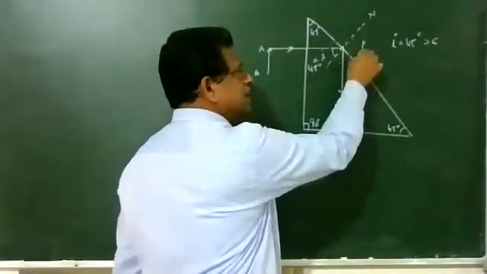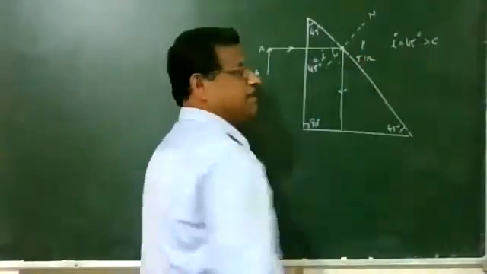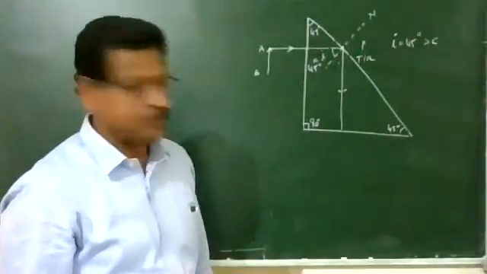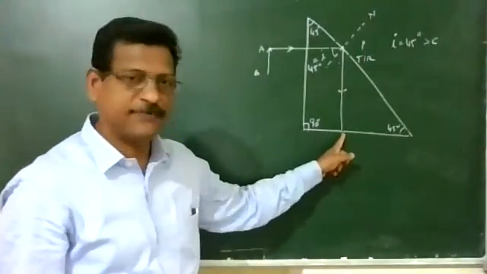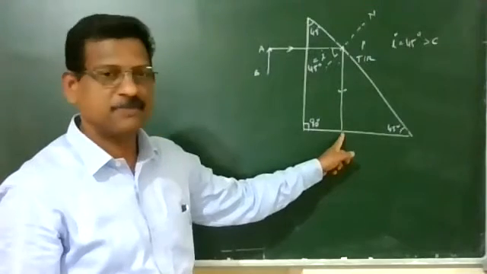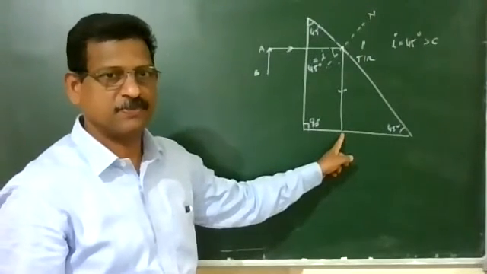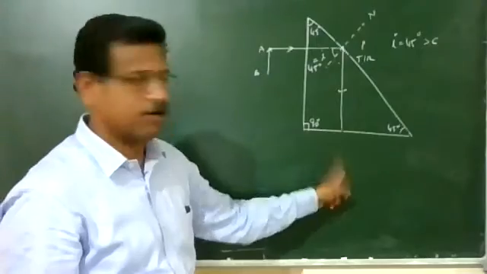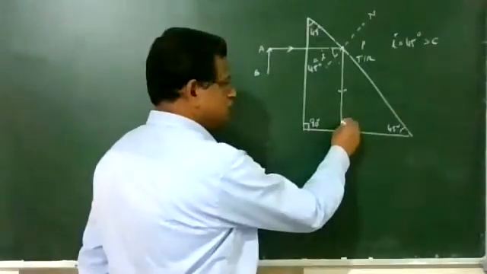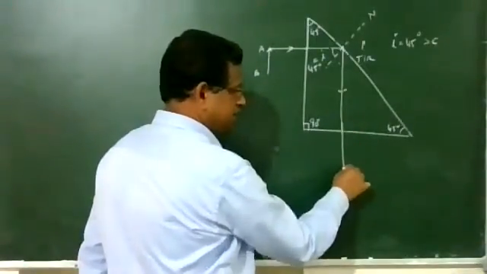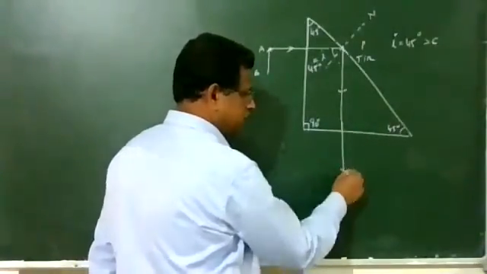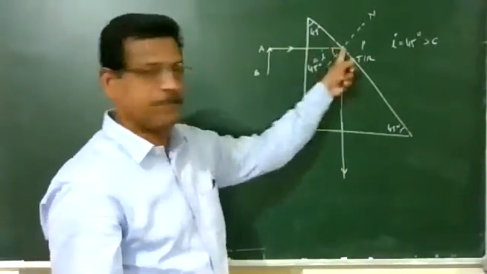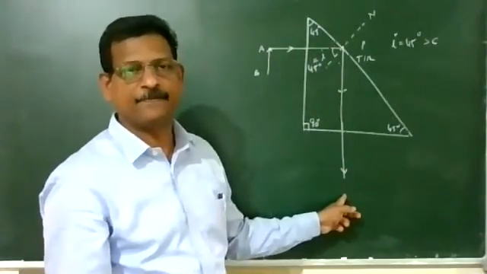So one TIR is taking place at the point P. When it reaches the surface, it is a normal incidence, so without any change in the path, it comes down and reaches the point. This is ray number 1, the path of the first ray.